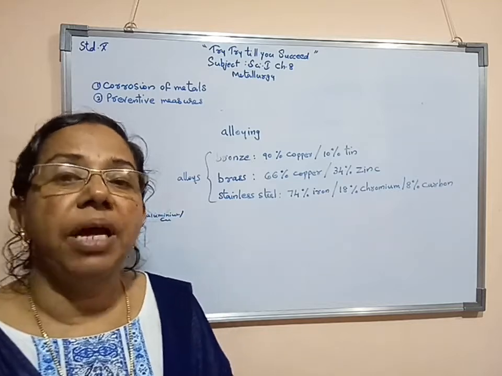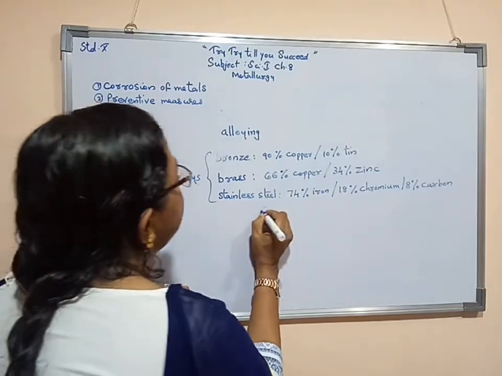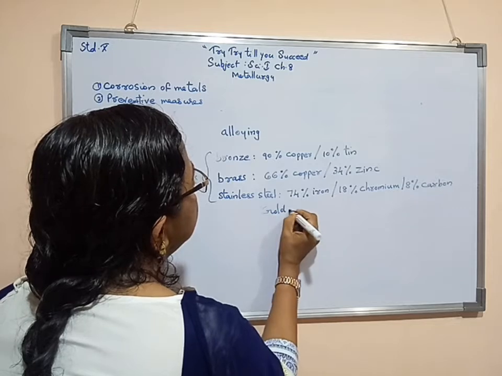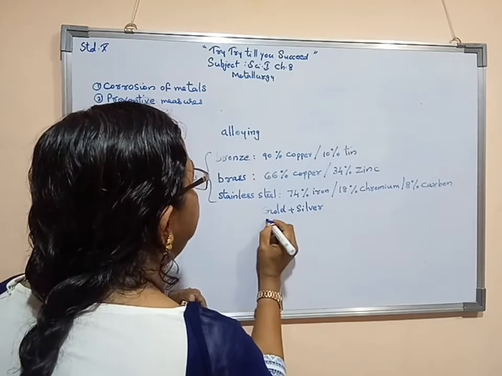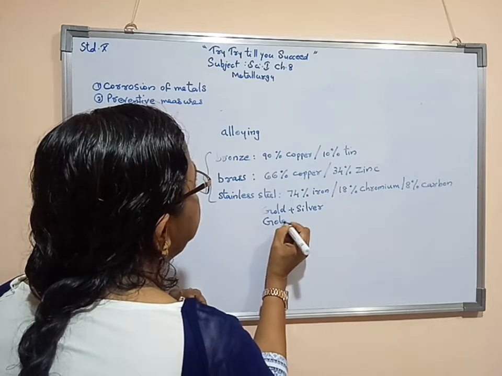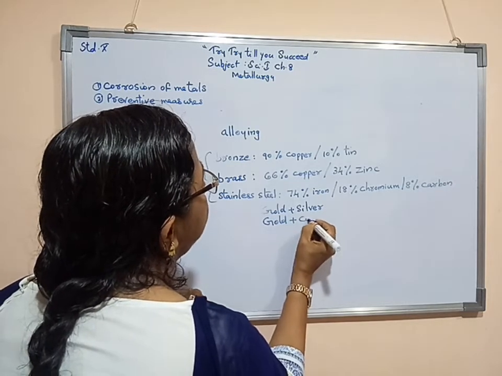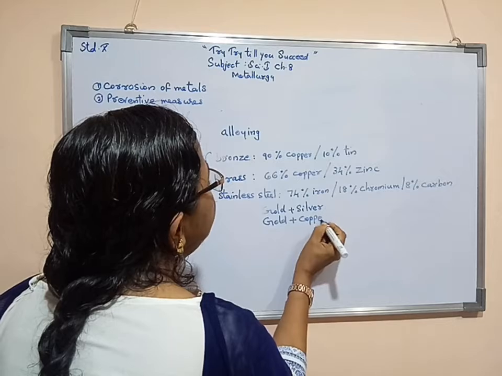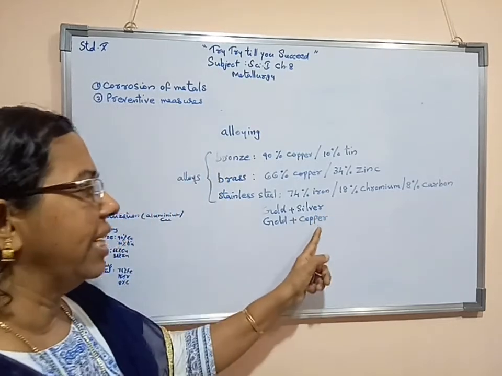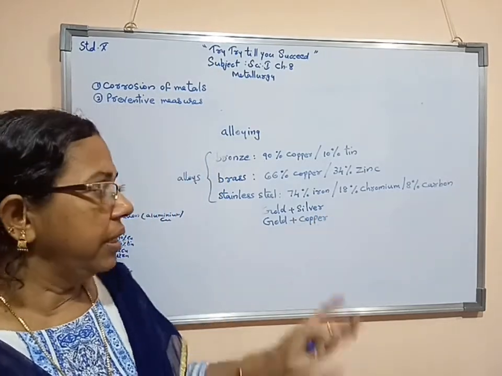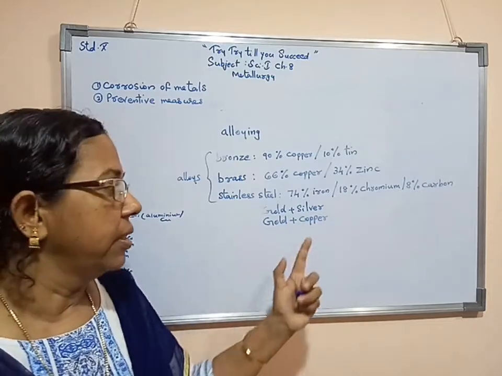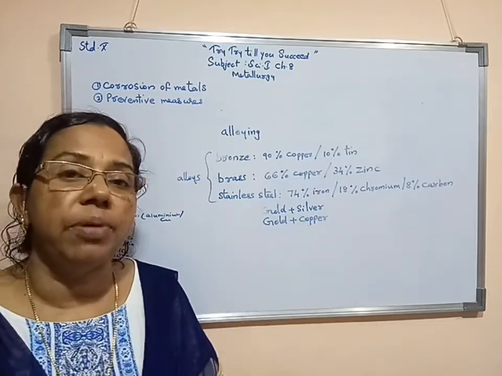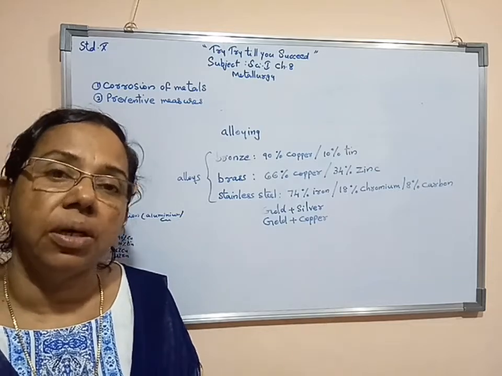Some states people are using gold plus silver, some states gold plus copper, depending upon the availability. Some states silver is available more, so they add silver with gold. Some states copper is available more, so they add copper with gold.